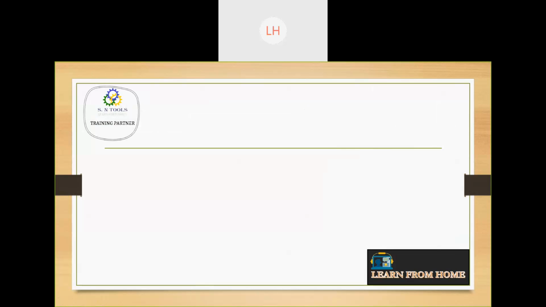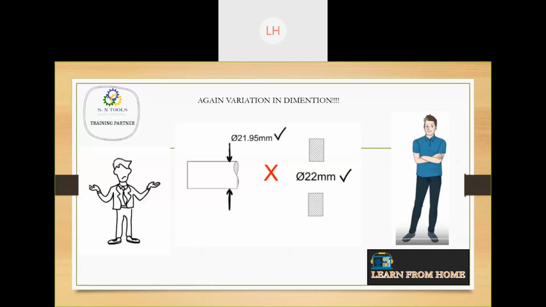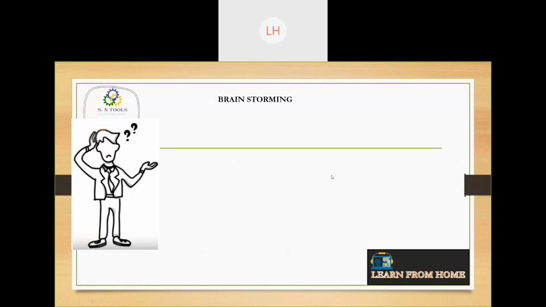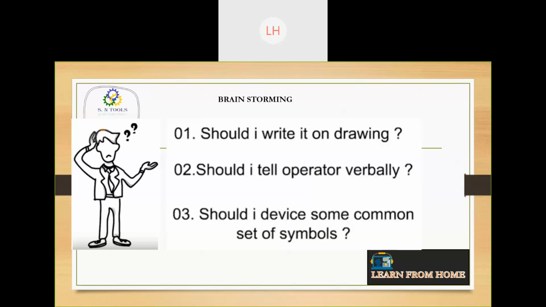Now the major problem is the designer is in big trouble now. So now he is wondering what to do, and then he thinks of brainstorming. Okay, let's make a plan for it so that the operator can understand and do the work properly. So he comes up with 3 points.